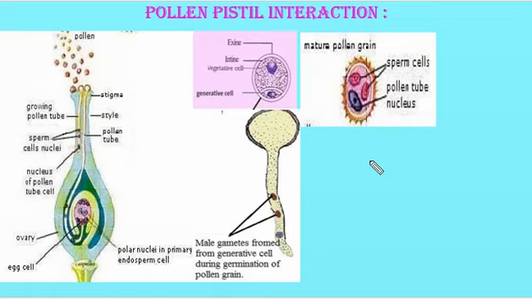And there are chances that pollen grains from other species may also fall on the stigma. Therefore, the pistil has the ability to recognize whether it is a compatible pollen or incompatible pollen, that is the right type or the wrong type of pollen grains.